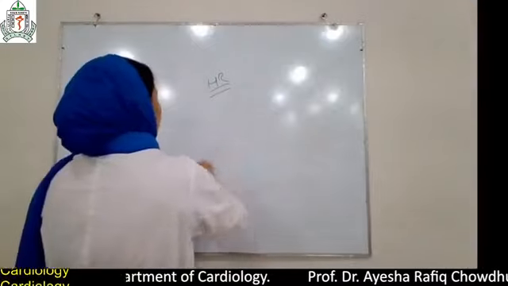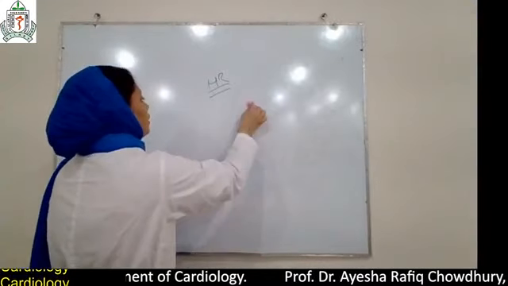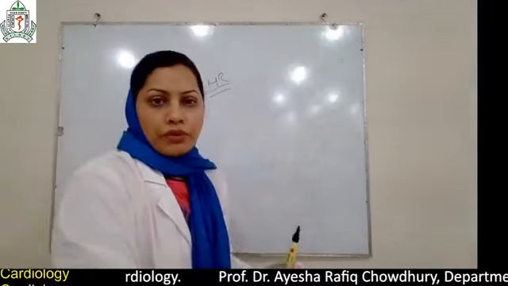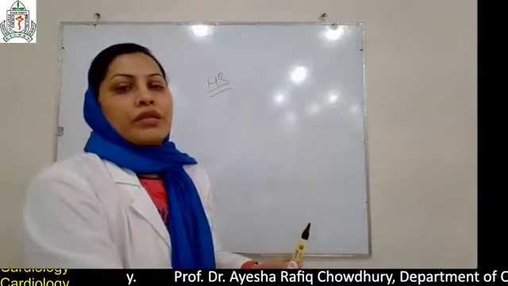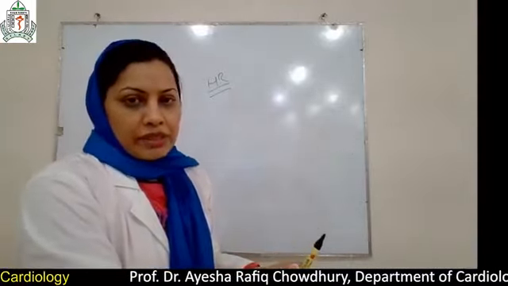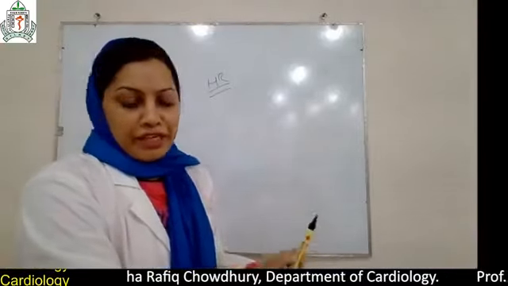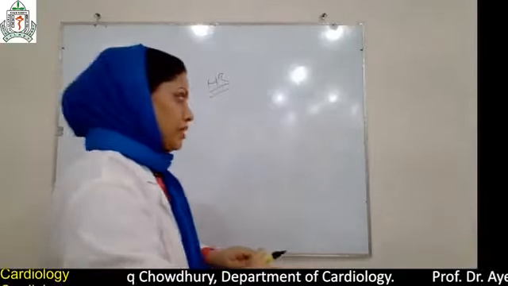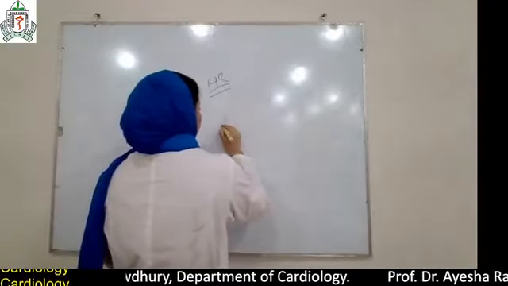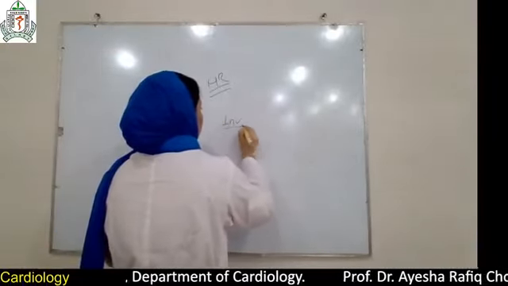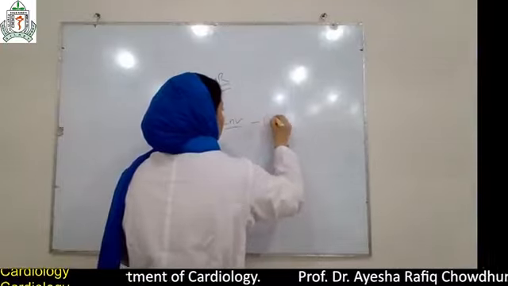So you should know the causes of mitral regurgitation. What are the causes of chronic mitral regurgitation? What are the causes of acute mitral regurgitation? What are the symptoms of mitral regurgitation? And the examination findings. Now come to investigations. First of all, ECG.